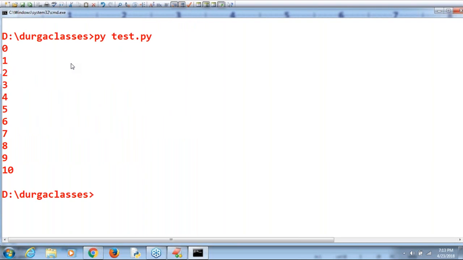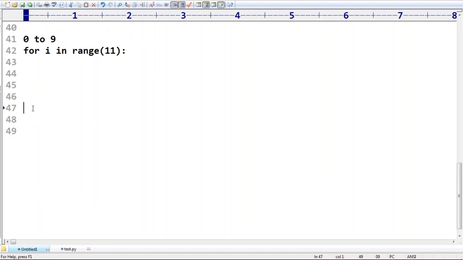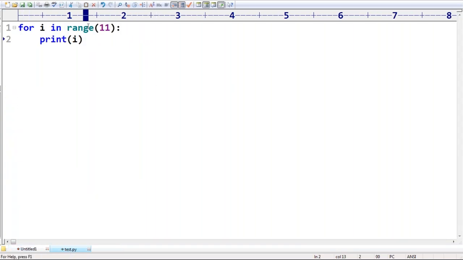Next, to display odd numbers from 0 to 10. Remember this one. Assume 0 to 20, odd numbers I want to display. Can you please guide, how do I display odd numbers? Very simple: for i in range 21, next 21.